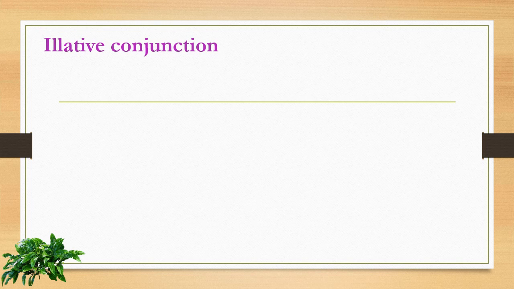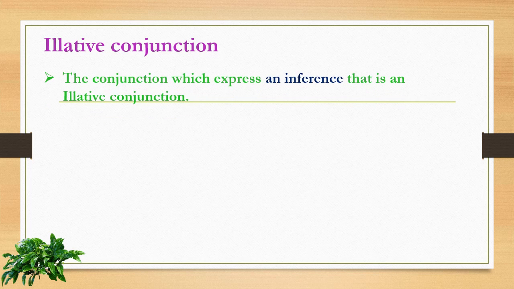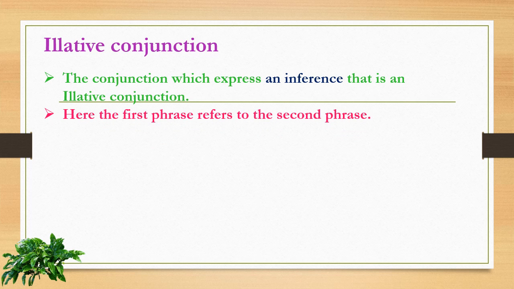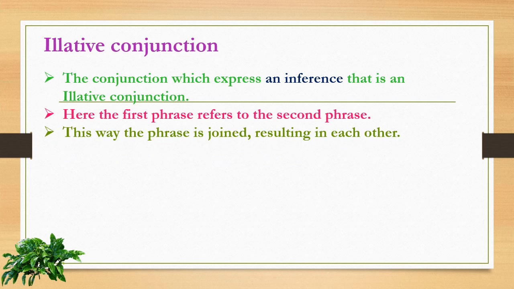And the last type of coordinating conjunction is illative. The conjunction which expresses an inference is an illative conjunction. Here the first phrase refers to the second phrase. This way the phrases are joined, resulting in each other. They show the result for each other.